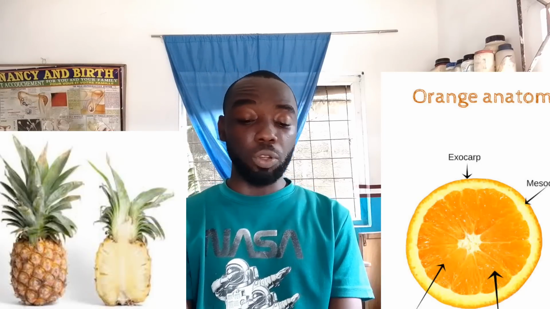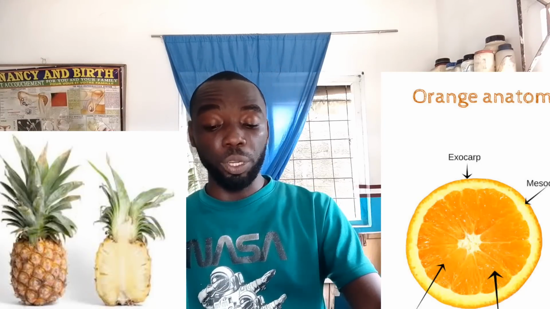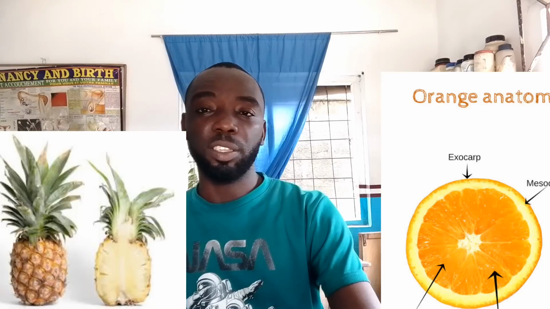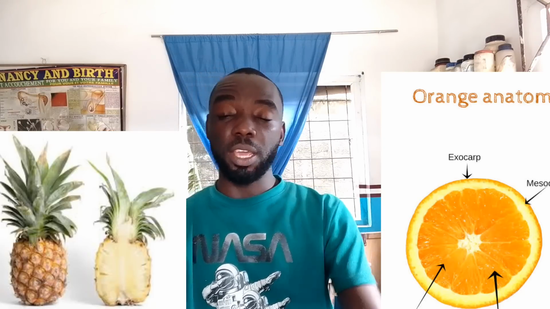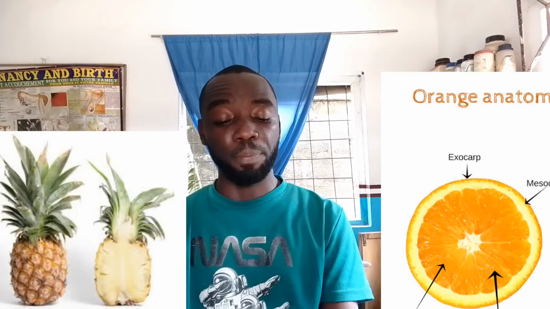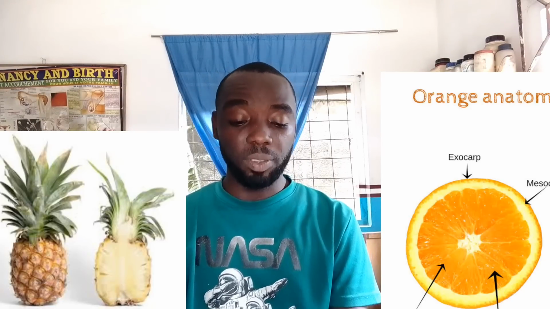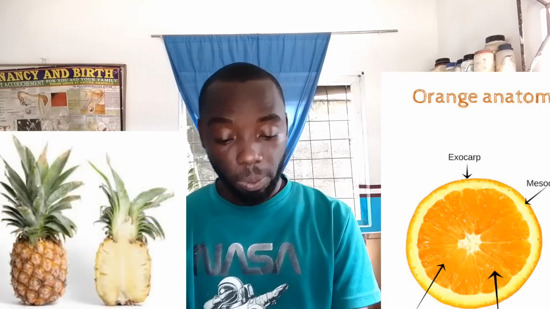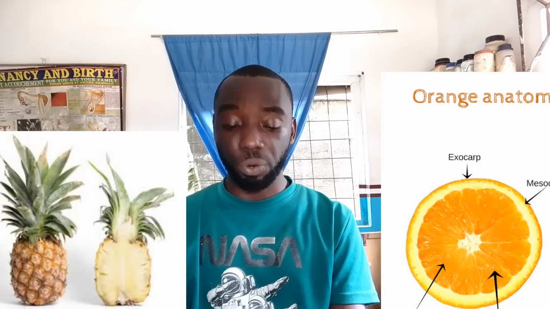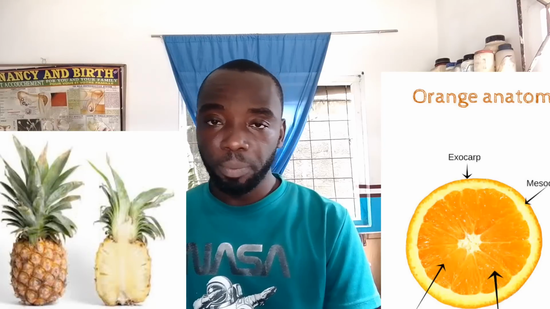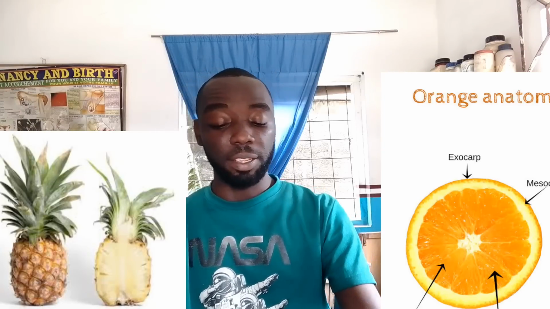pineapple. Now let's go over to the next one, which is the similarities between E and F. What are their similarities? We say that both are fruits. Yes, we all know that both are fruits. Both have seeds. Yes. Both have either placentation or placenta. Good. Both are edible. Both are fleshy fruits. Both have sweet juice. So those are their similarities. And remember, they may not use the words similarities and differences. They may use the words compare and contrast.